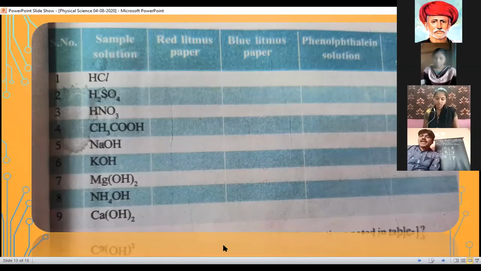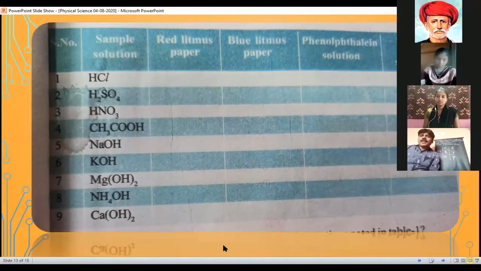HCl means hydrochloric acid. The second one, H2SO4, sulfuric acid. The third one, nitric acid, HNO3. The fourth one, CH3COOH, acetic acid, which is present in vinegar.